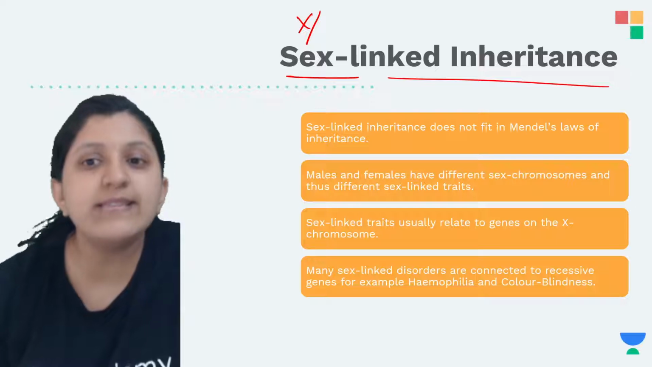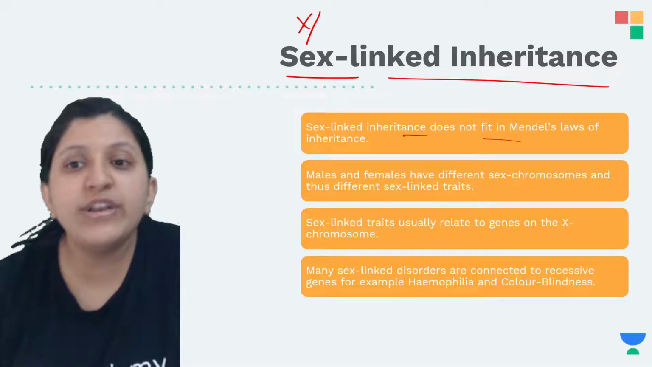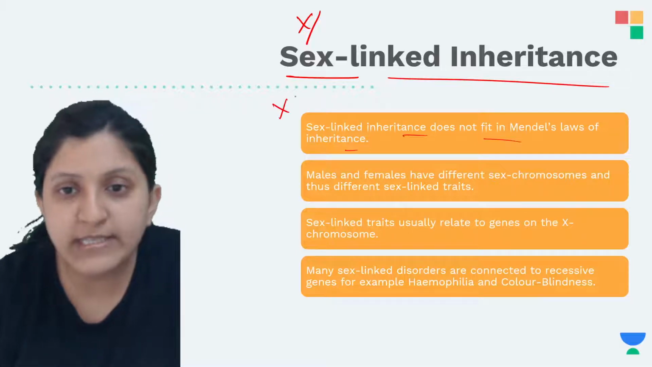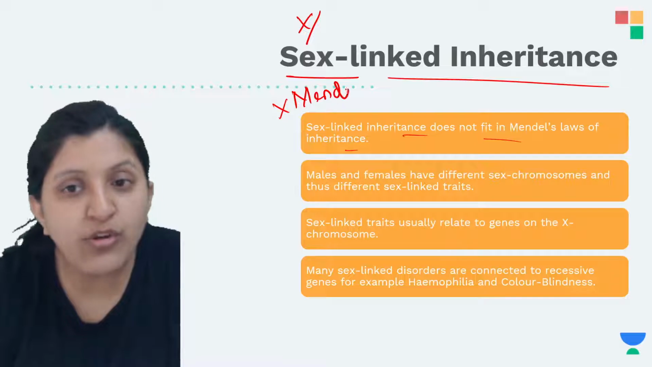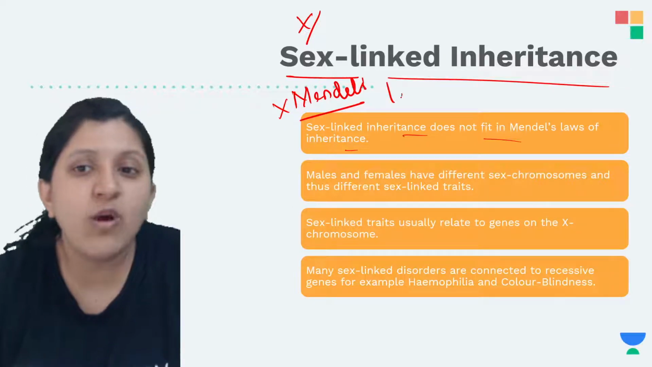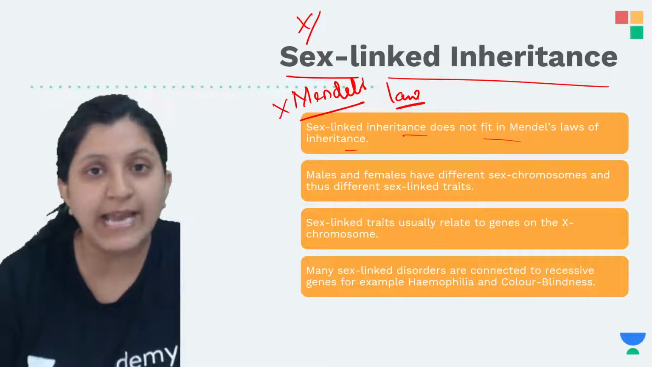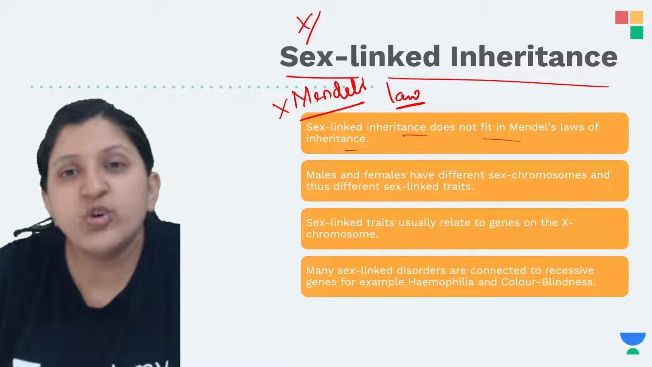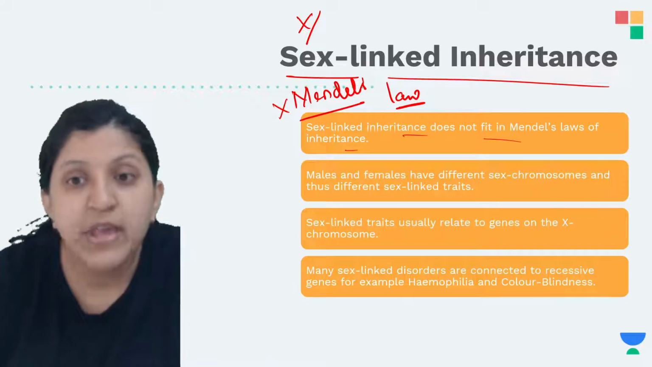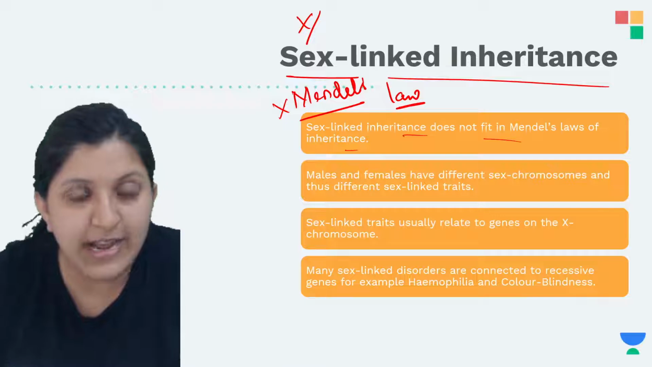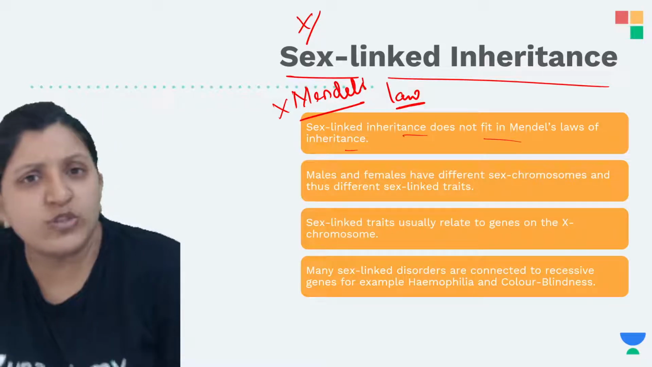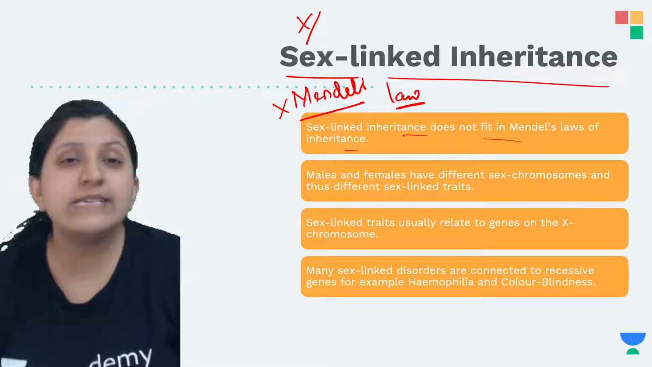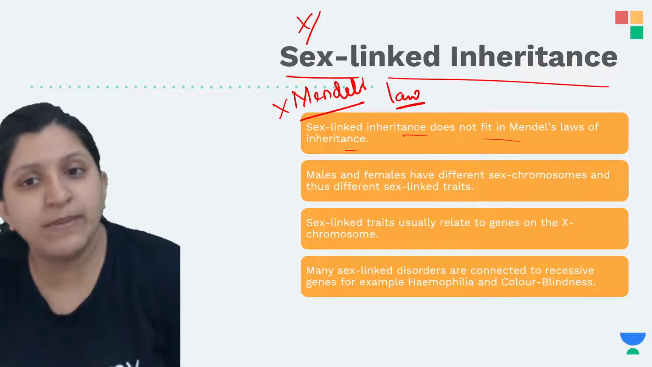Sex linked inheritance does not fit Mendel's law of inheritance, so it is not going to follow Mendel's law. Mendel's law says that one is going to be dominant and the other recessive, so there is a segregation that will occur properly. Here, in the X-linked inheritance, there are a lot of changes. Some clotting factors might not be produced. So Mendel's law is not applicable for this one.